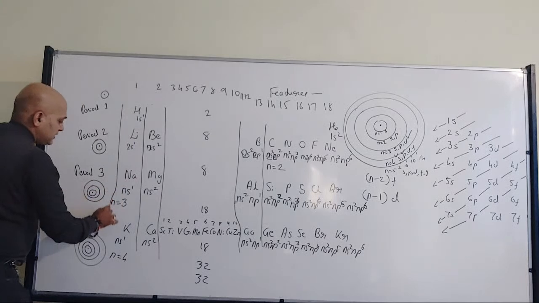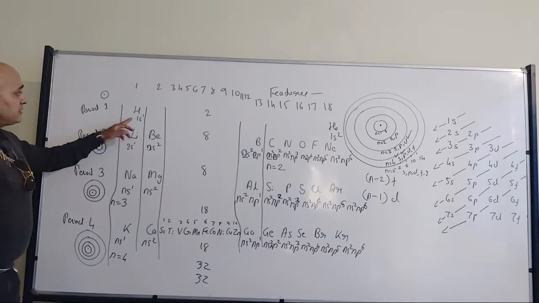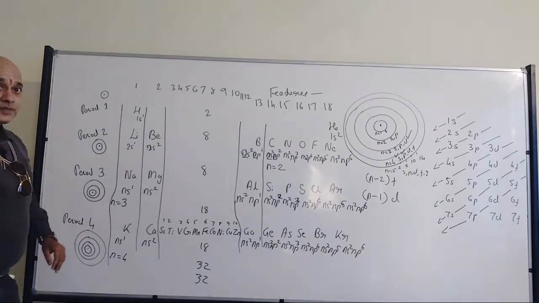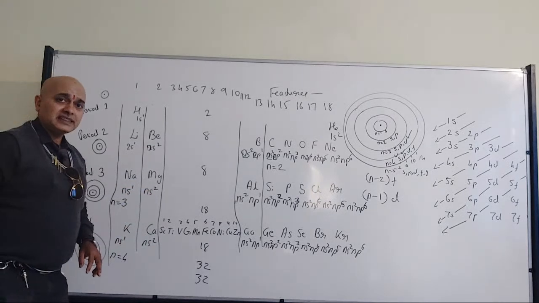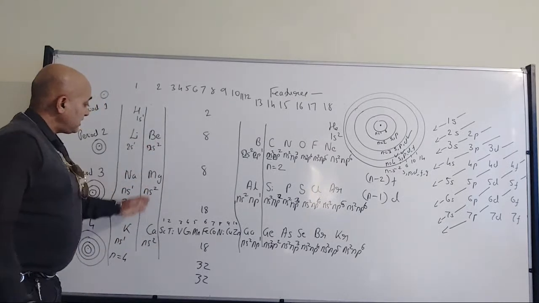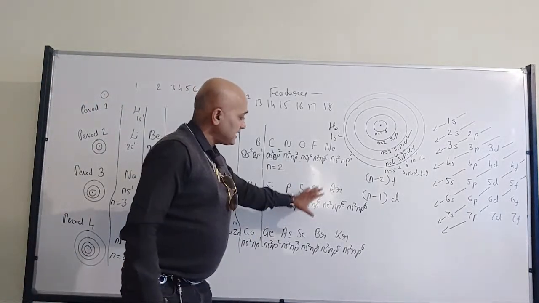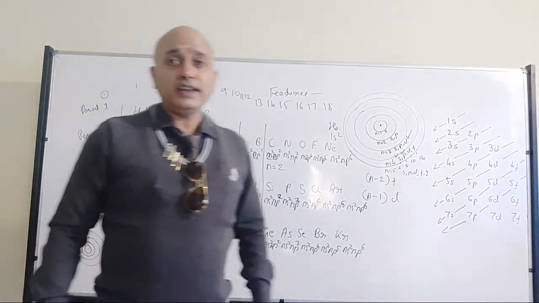That's what I can conclude. Right? So if I see here 1s1, 2s1, 3s1, 4s1, and 2s2, 3s2, 4s2, like that it's going on. Similar outermost electronic configuration. Same logic is applicable here also.